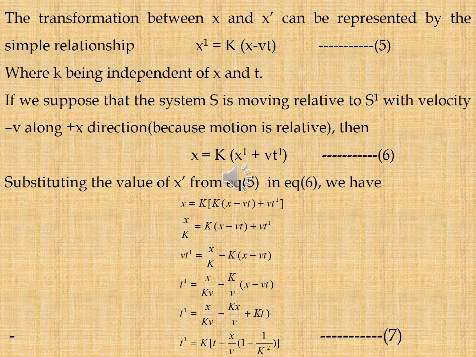Substituting the value of x dash from equation 5 in equation 6, we have x is equal to k into x minus vt plus vt dash. After solving this equation, t dash is equal to some constant k into t minus x by v into 1 minus 1 by k square, that is equation 7.